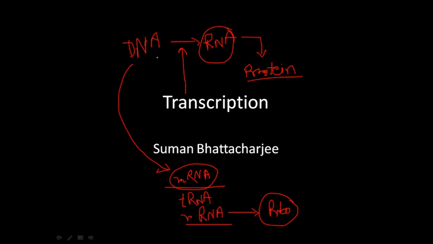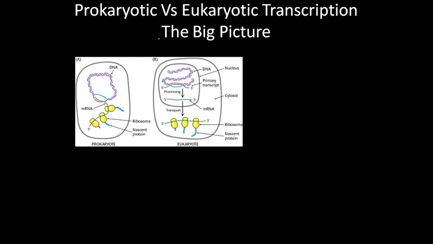So in transcription, we are looking at the production of RNA, mainly the messenger RNA, from the DNA. This is a normal view of how the transcription process works, and why transcription is important in both prokaryotic and eukaryotic cases. In this picture, we have a prokaryotic cell. Prokaryotic cells do not have a nucleus, so they do not have those complex structures.